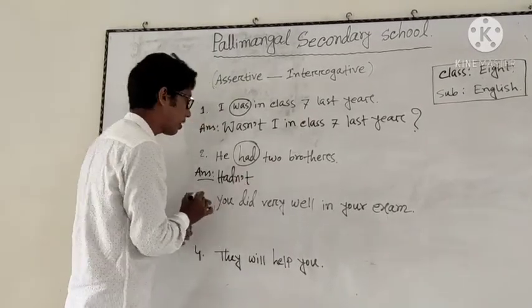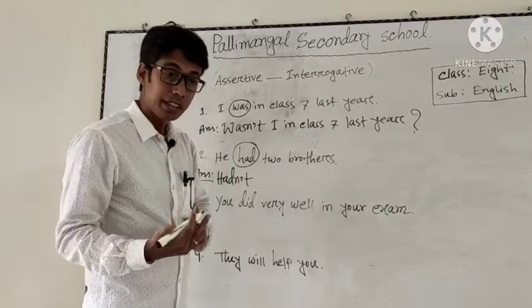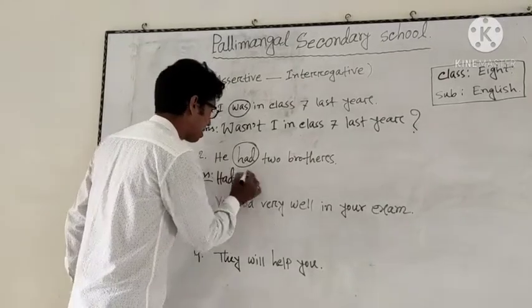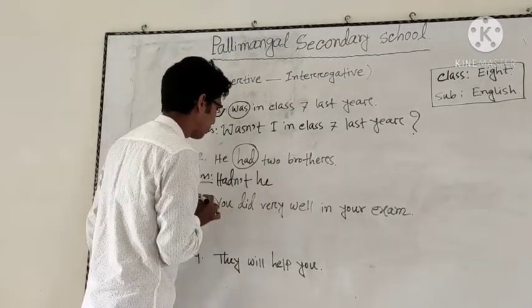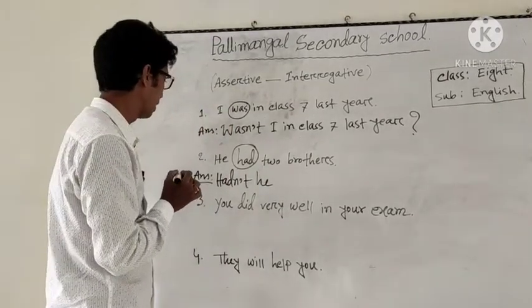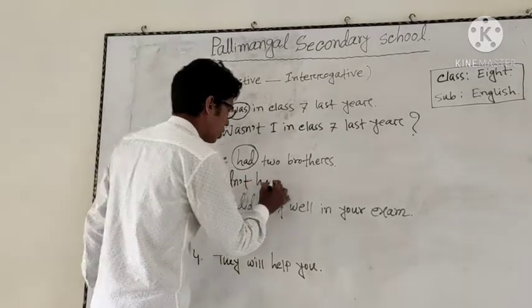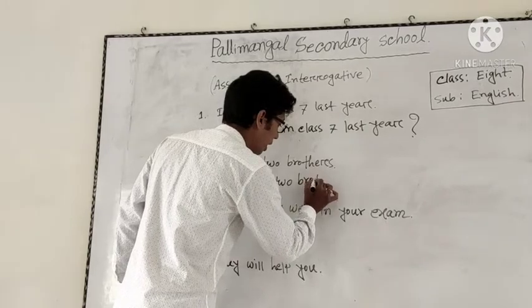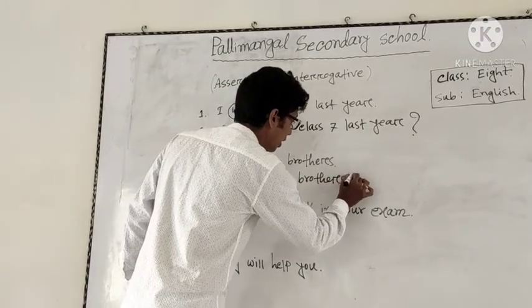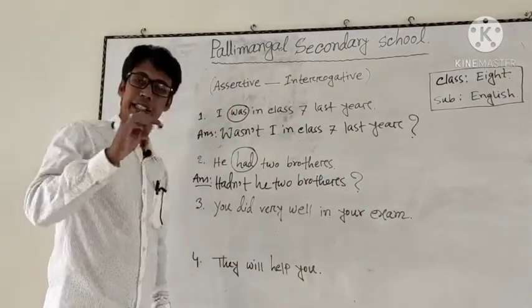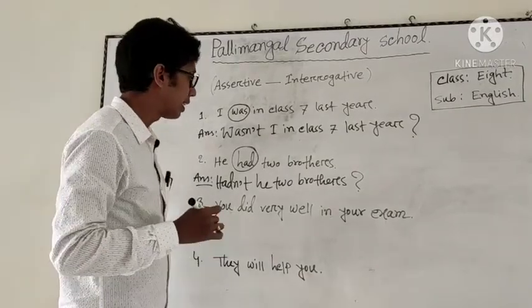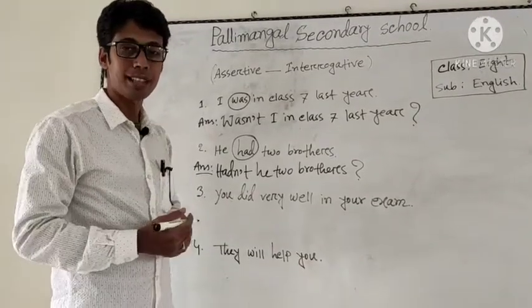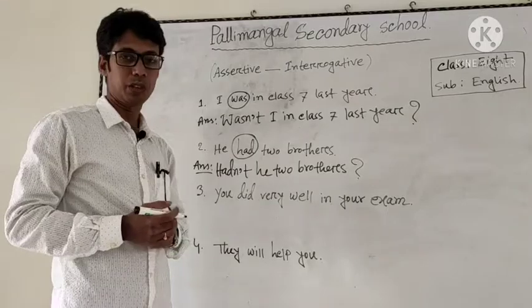Okay, hadn't. Then subject he. Hadn't he have two brothers? And there is an alternative answer to this sentence also.